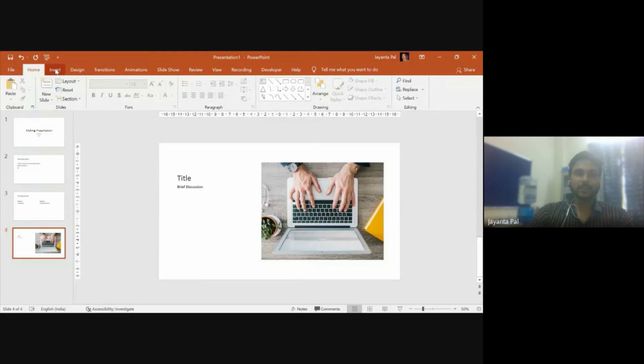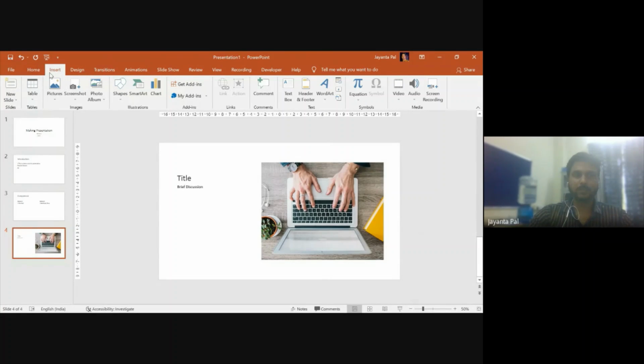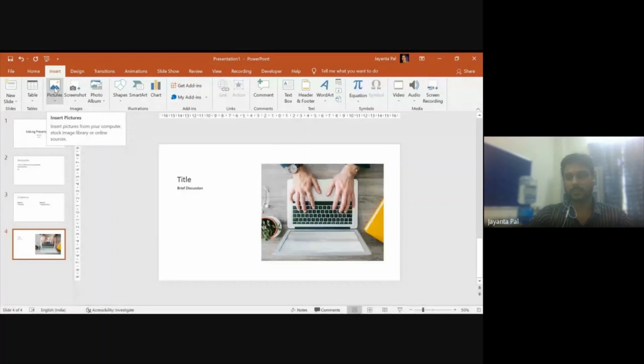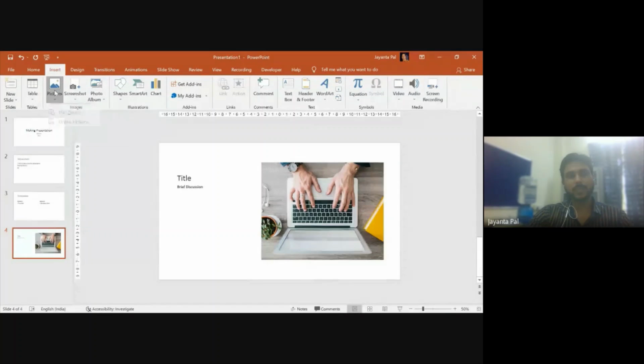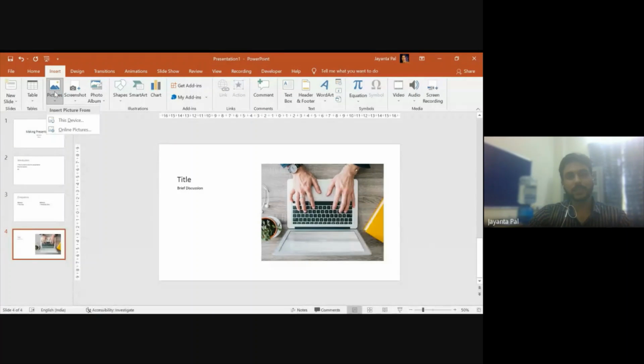Alternatively, we can add a picture from the insert menu. If you go to insert and click on picture, then we can simply insert any picture. Now we have two different options: insert a picture from this device, or insert an online picture.